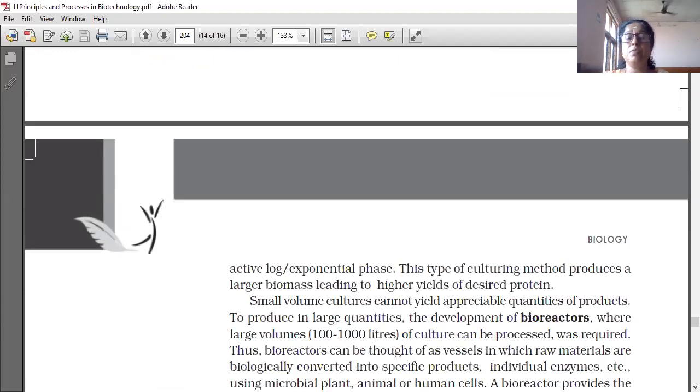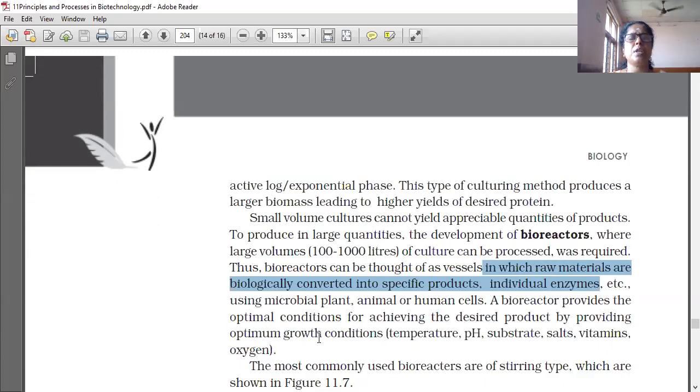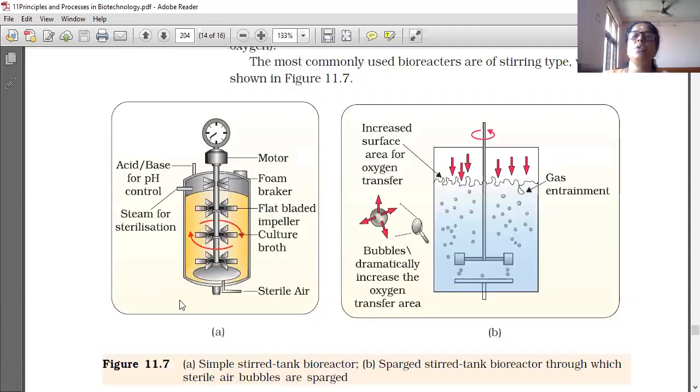It is a vessel in which raw materials are biologically converted into specific products only. We are getting products from biological raw materials. Bioreactors convert raw materials biologically into specific products, such as individual enzymes, using microbial, plant, animal or human cells. A bioreactor provides the optimal conditions for achieving the desired product by providing optimal growth conditions: temperature, pH, substrate, salts, vitamins, oxygen, etc.